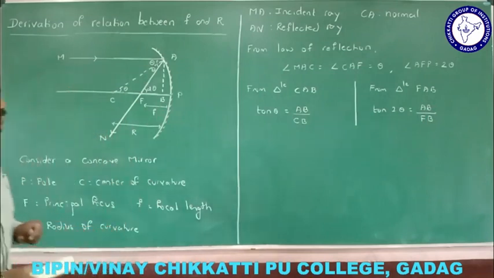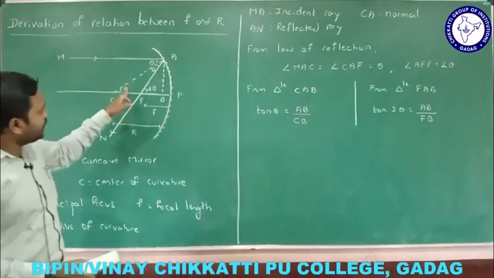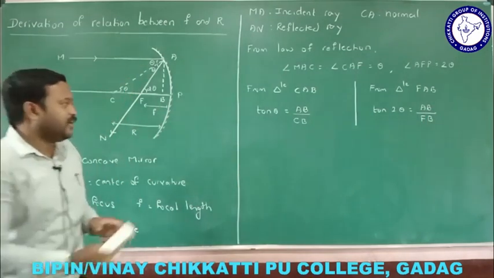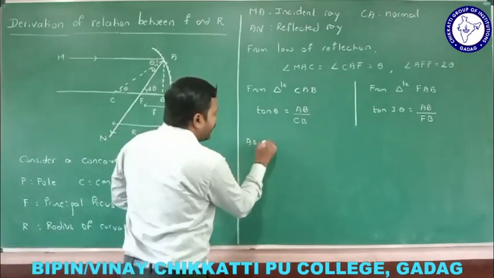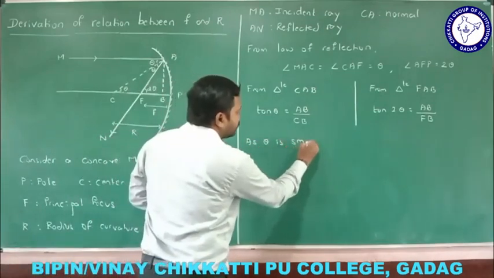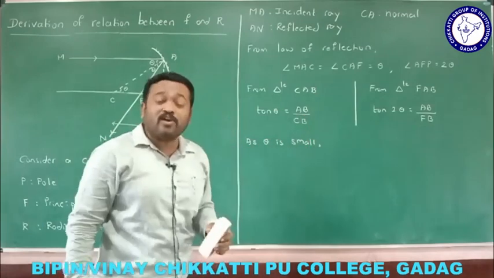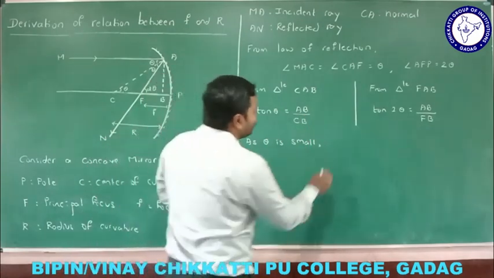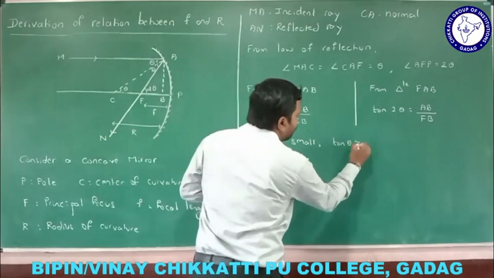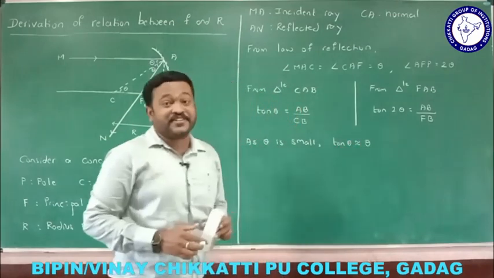Now, let me move further. As this theta is small, what happens if theta is small? If theta is small, tan theta will be nearly equal to theta. Do you understand this, right?